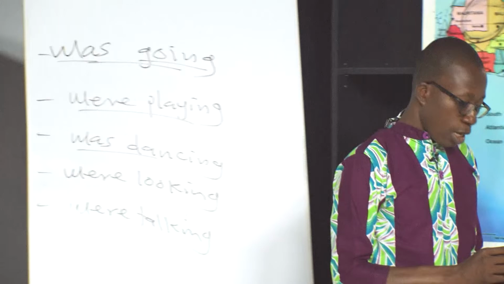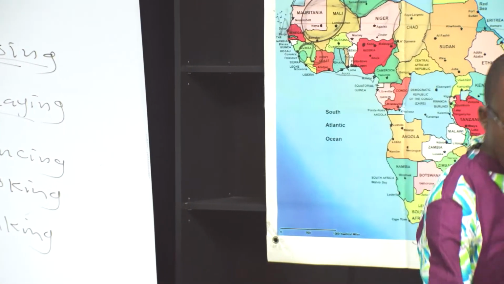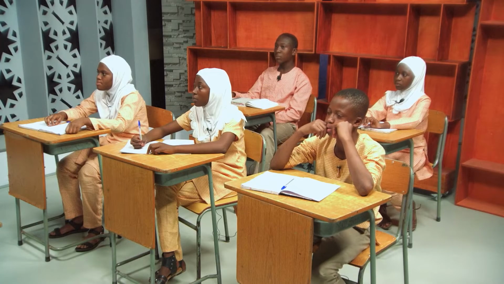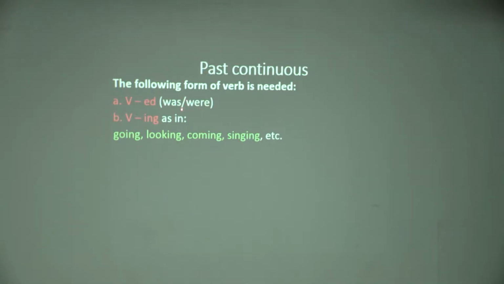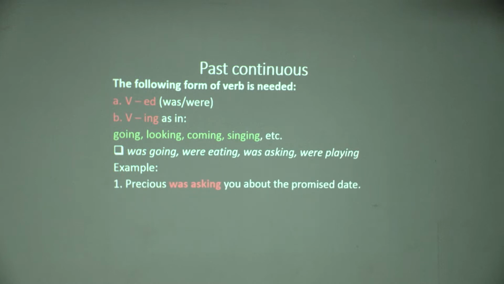Good. And then as we have been saying, was is for singular subject and were for plural what? Subject. Good. So as we have was going, were eating, was asking, were playing, we put them in sentences like this. Precious was asking you about the promised date. So we have here was asking. That is past progressive.